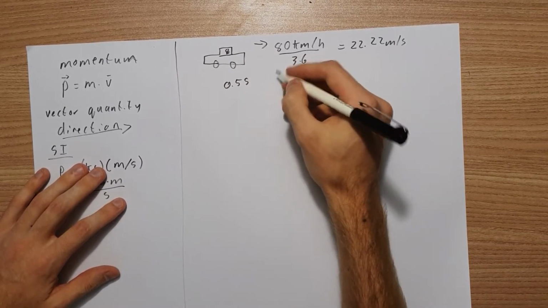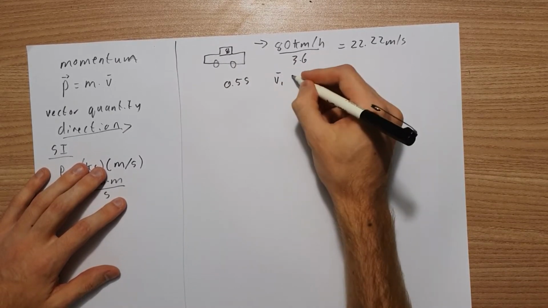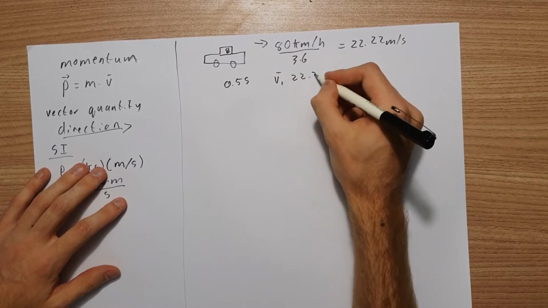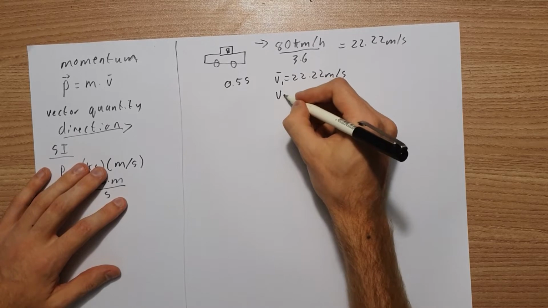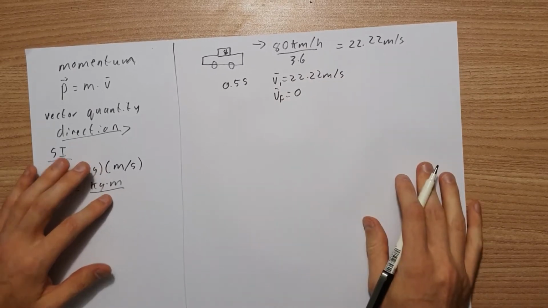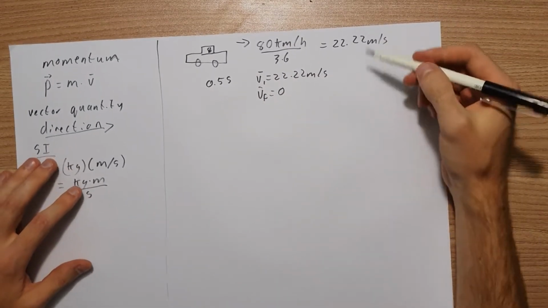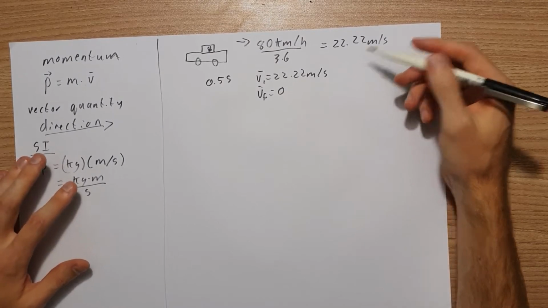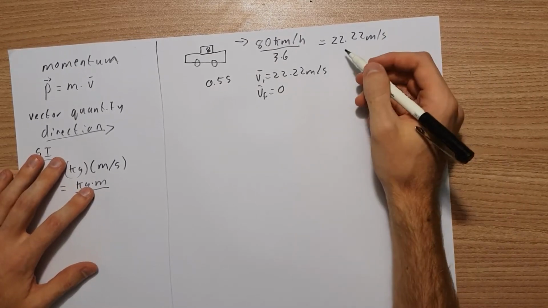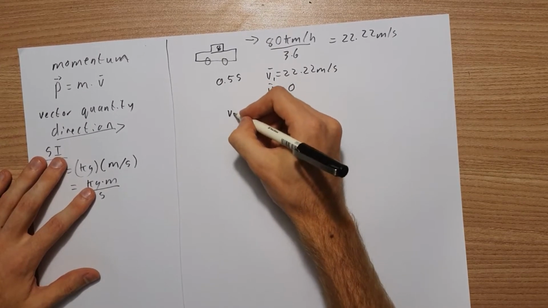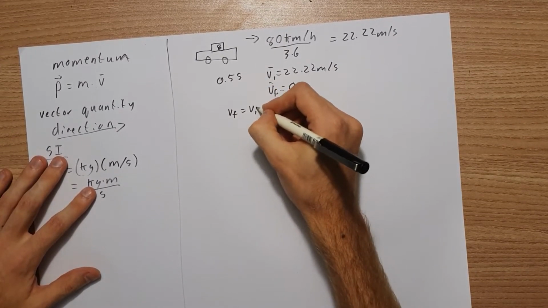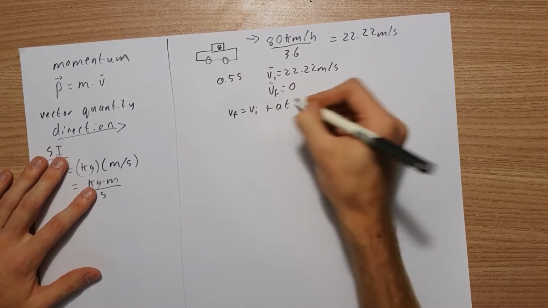That means my initial velocity is 22.22 meters per second, and my final velocity is 0. We'll take acceleration as constant, so we can use our equations of motion. Let's quickly find our acceleration using v final equals v initial plus a delta t.